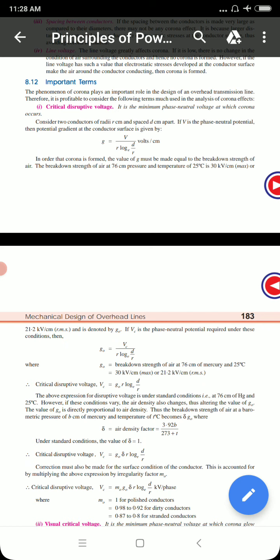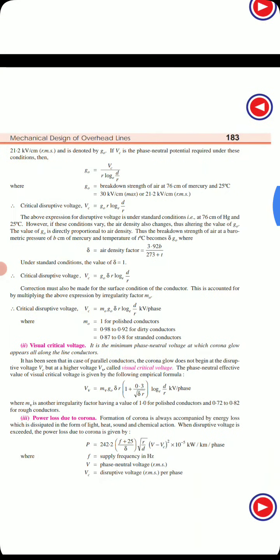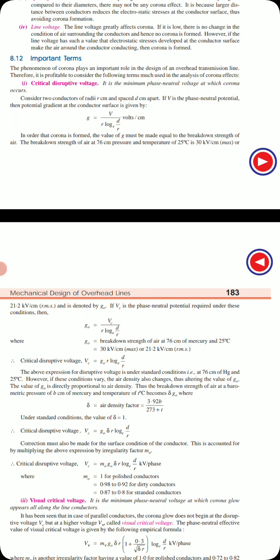In the next class you will see the critical visual voltage and the power loss due to corona, and what the advantages and disadvantages of the corona are, and some problems related to this topic.